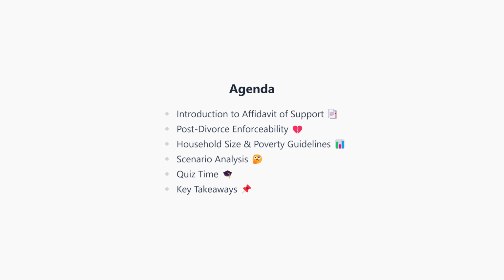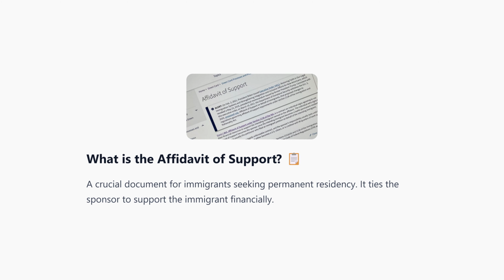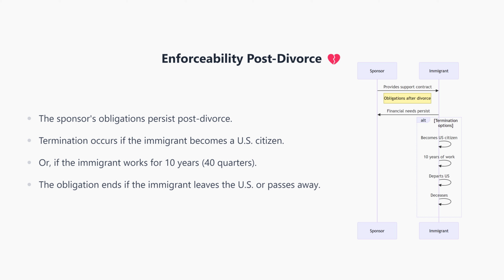Let's get started. The Affidavit of Support, or Form I-864, is a critical document required for many immigrants. It acts as a contract that ensures the sponsor can financially support the immigrant, preventing them from becoming a public charge. Even after a divorce, a sponsor stays financially responsible for the immigrant until the immigrant becomes a U.S. citizen, works in the U.S. for 10 years, leaves the country, or passes away.